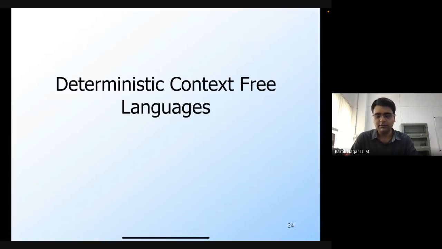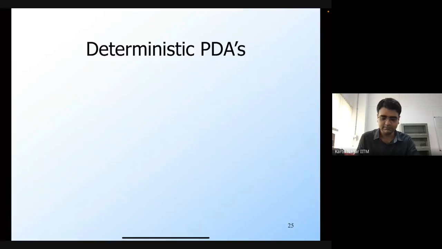If we were to remove the non-determinism from a PDA, then what we would get is a deterministic PDA. The class of languages defined by deterministic PDAs is called deterministic context-free languages. This class of languages is strictly smaller than the class of context-free languages, as we will see.